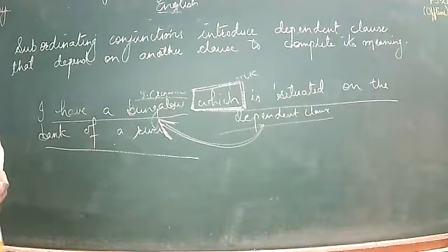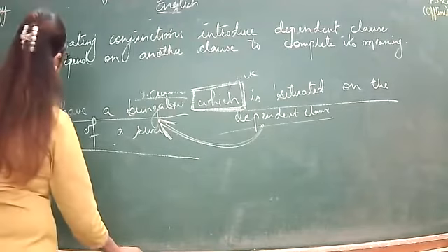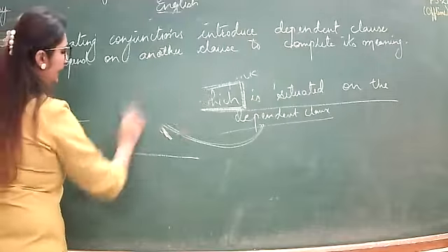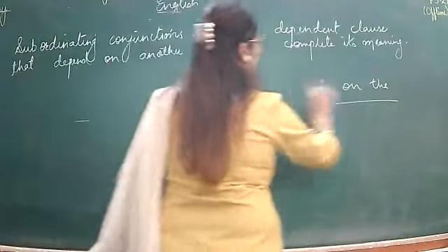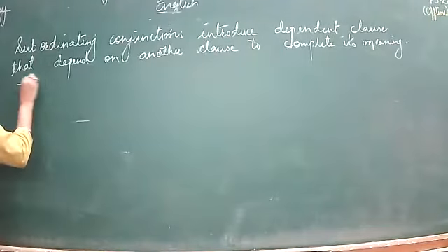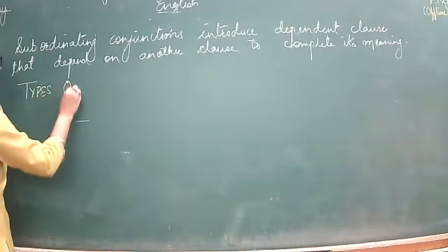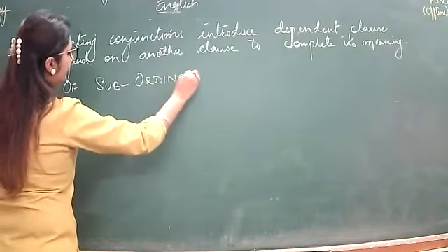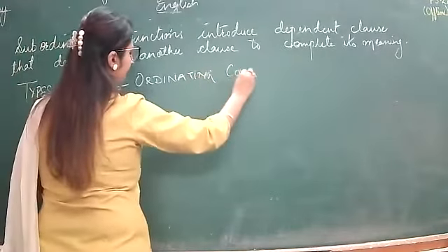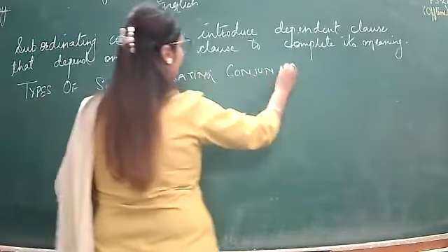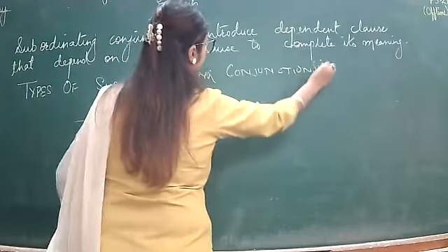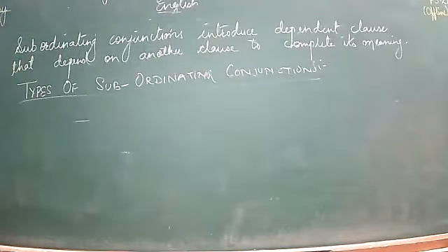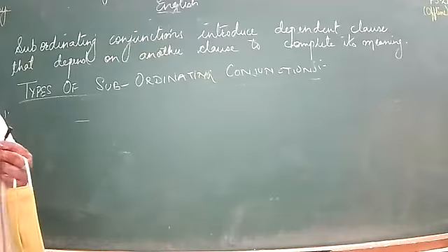Okay. Now, subordinating conjunctions of different types. Let us do the types of subordinating conjunctions. So what are the types of subordinating conjunctions? Right. So first of all, the subordinating conjunctions that introduce a noun clause.